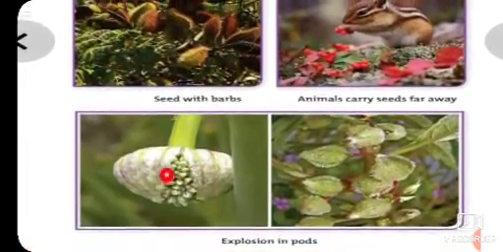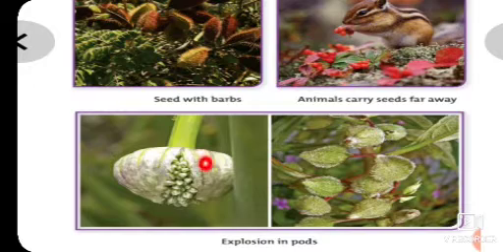Next, this is a pod. You can see this is a white colored pod, and it has many seeds inside it. It will burst and the seeds will be scattered here and there. This is the explosion process. And this also has barbs. They will stick to the clothes or fur of animals and be carried away.